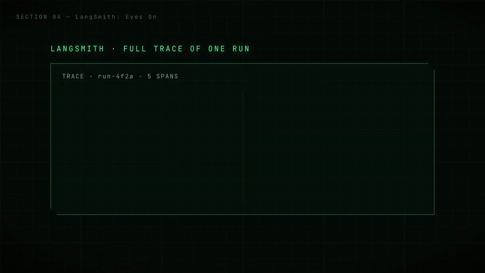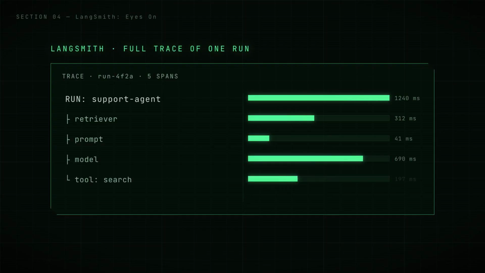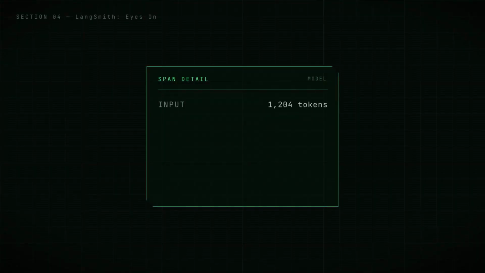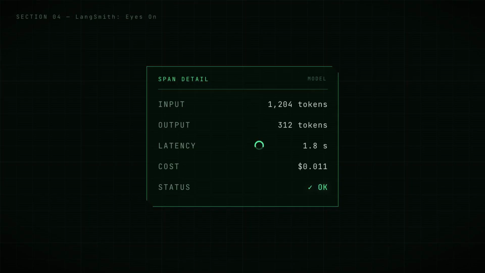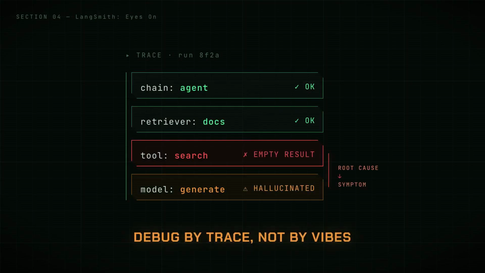So it runs. But can you see it? Langsmith traces every step of every run, every prompt, every tool call, every model response. Each step carries the numbers that matter. Inputs, outputs, latency, token counts, and cost. When a run goes wrong, you don't guess. You open the trace and find the exact step where garbage entered the pipe.